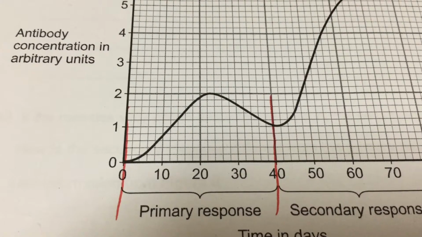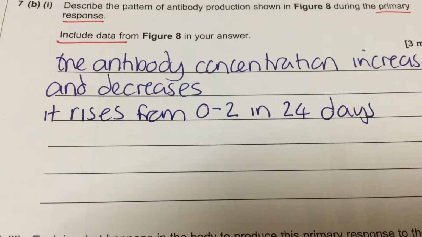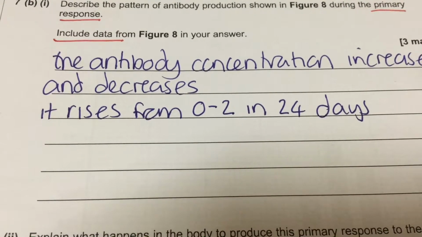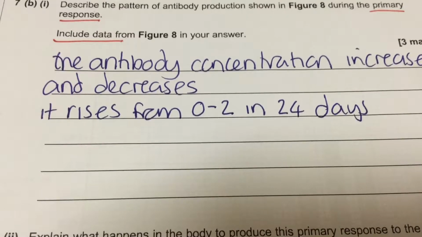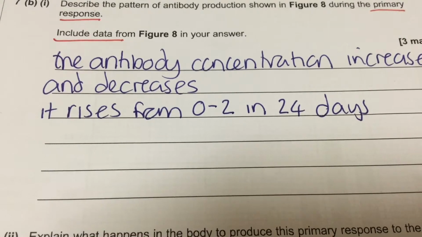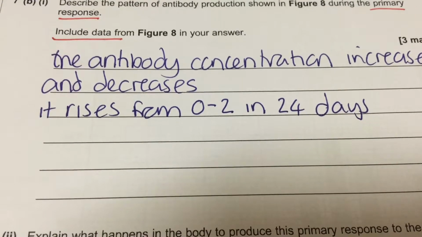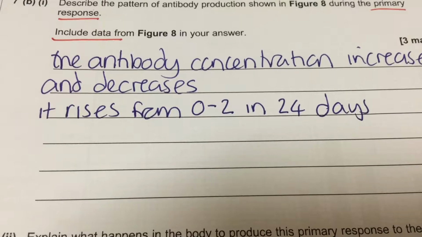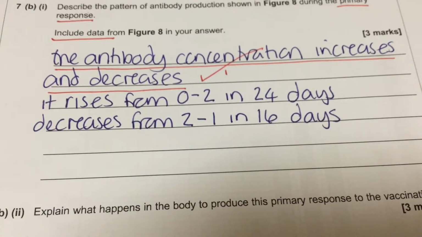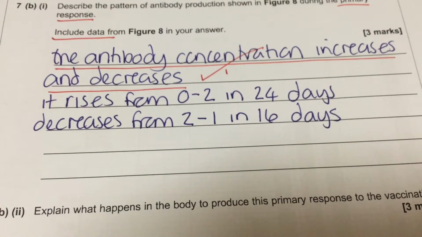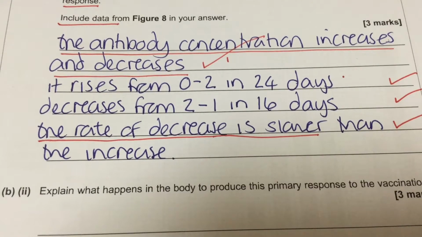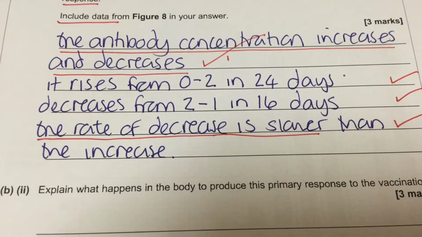And because we've been asked to include data, include figures in our answer, we're going to say what it started from, what it rose to, and what it sunk back down to. So we're going to say that the antibody concentration increases and decreases. That's 1 mark. And then we can have 2 more marks from the following 3 statements, saying it rises from 0 to 2 in 24 days, it decreases from 2 to 1 in 16 days, or more simply, we can just say that the rate of decrease is slower than the rate of increase.